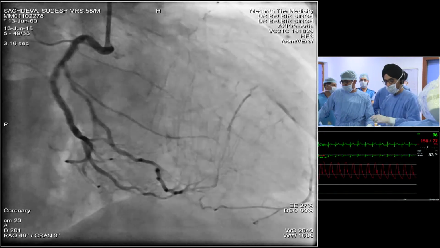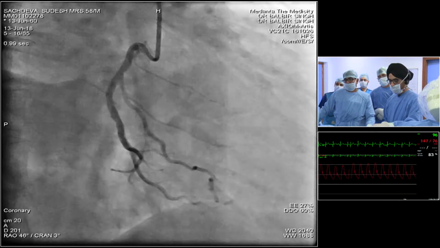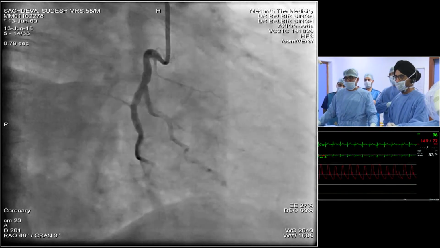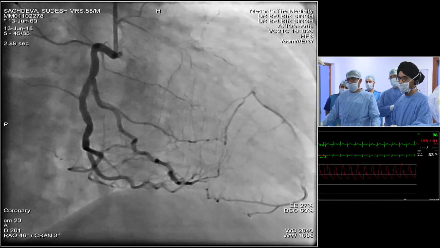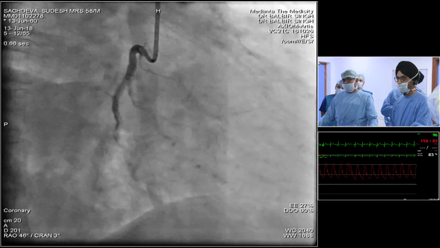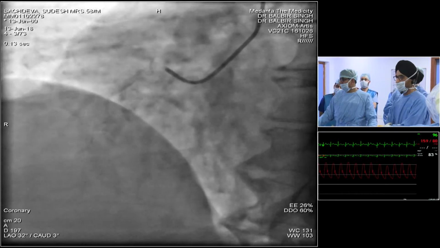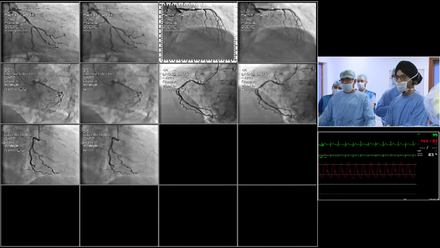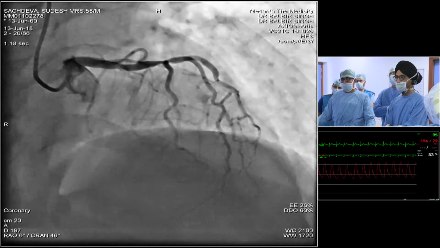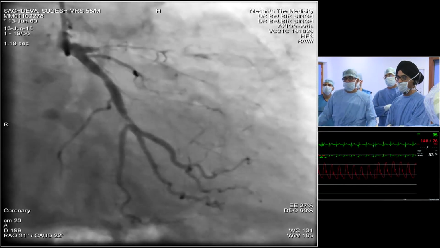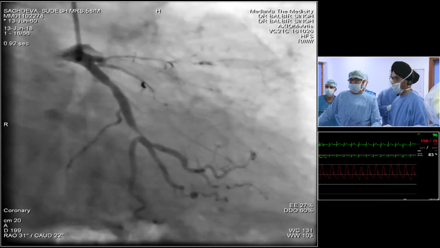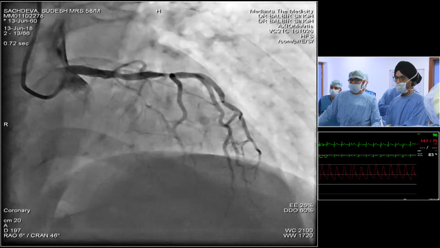So what have you done so far, Balbir? Raj, what would you do to the circumflex? You would leave the circumflex, or you would just open the LAD? That was the question. I think the circumflex requires a stent. There is no doubt about it. I think that we can argue that we could do an FFR there, but for today, I would say let's fix the LAD and then the circ in a staged fashion on another day. Okay, so we'll show you the first pictures of today.